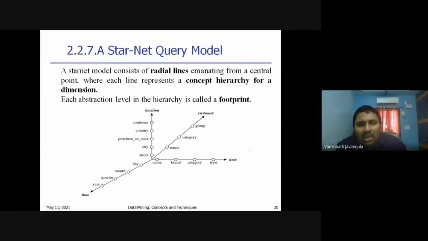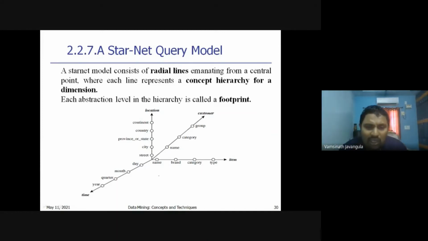Next topic is the StarNet query model. In the StarNet query model, whatever different concept hierarchies we have, all these concept hierarchies are represented in a single model. Here each and every line is going to represent the concept hierarchy of one dimension, and each and every dot is going to represent an abstraction level. It is also called a footprint.